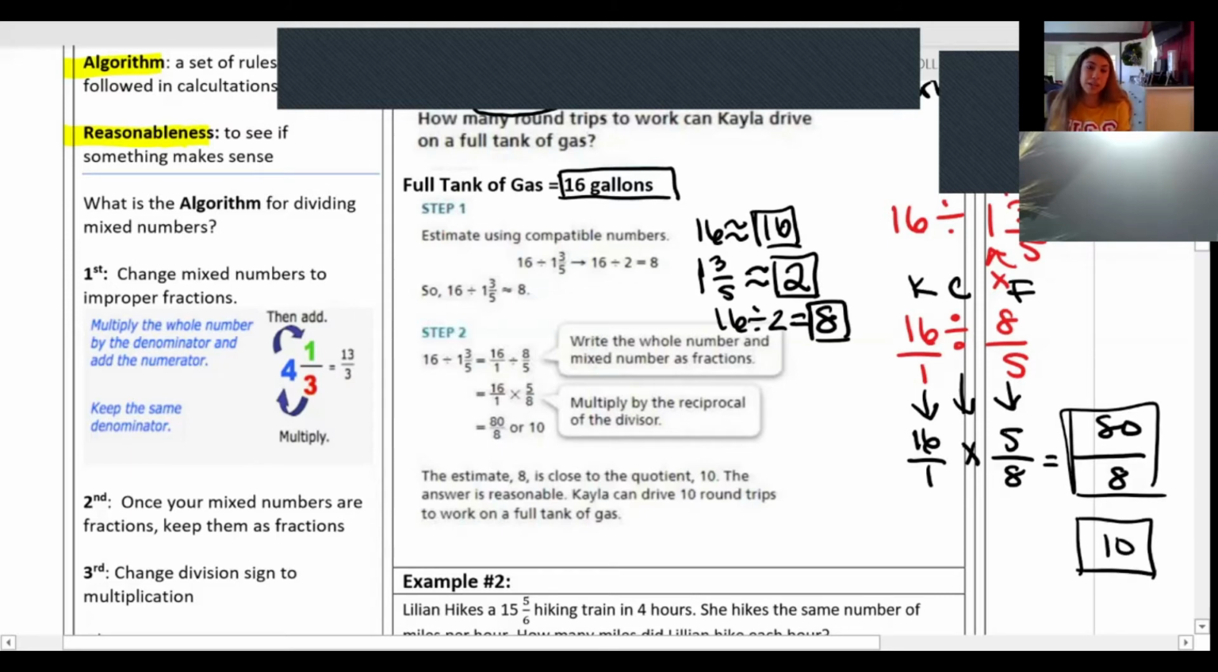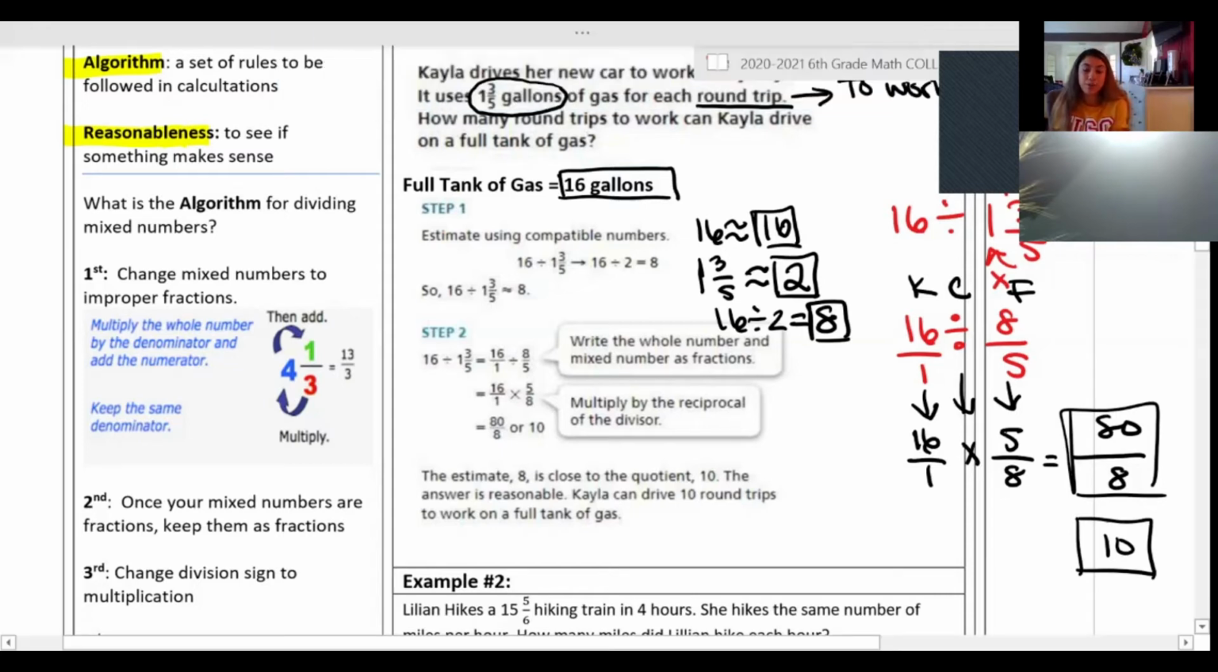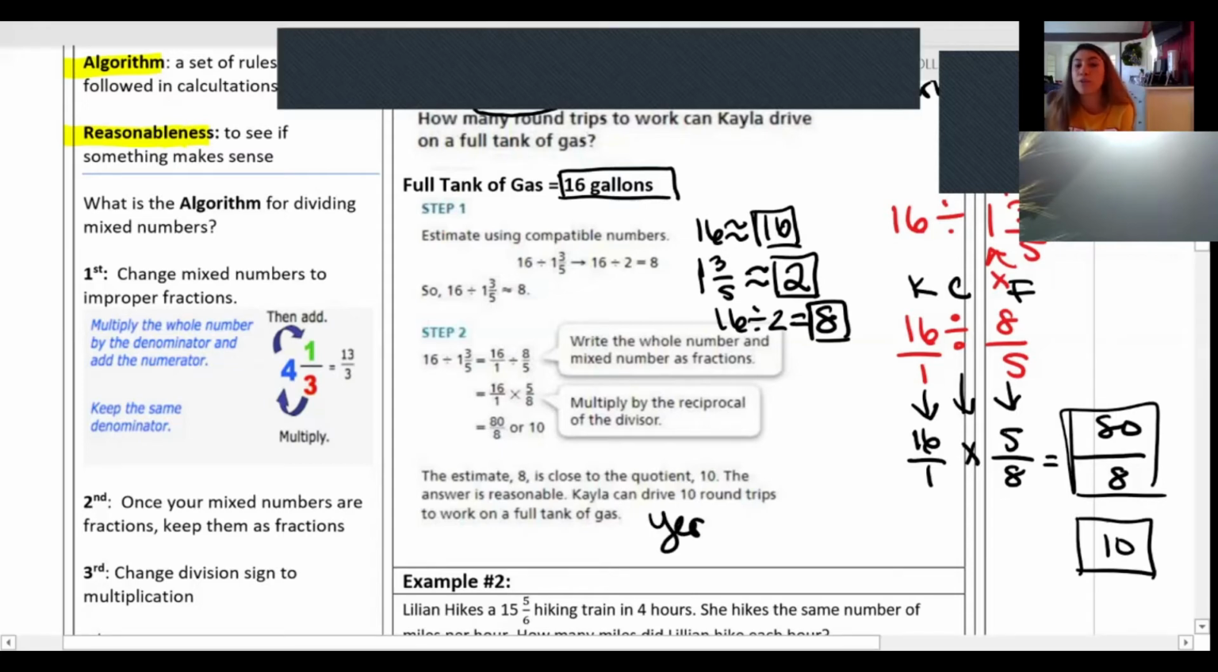Now if we estimate our reasonable answer from step 1, 8, is that close to 10? Can we round 8 to 10? Well, we can. We would be able to. It's pretty close to 10. So yes, this is a reasonable answer. So what we know is that Kayla can take 10 round trips to work on a full tank of gas. Perfect. Let's look at example number 2.